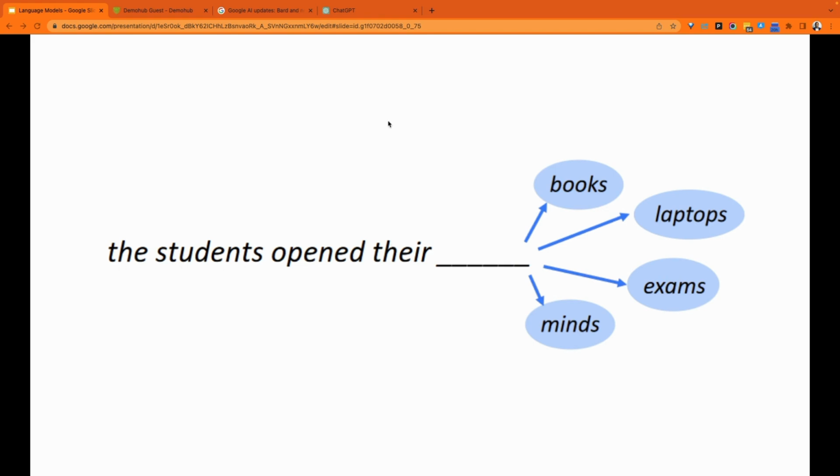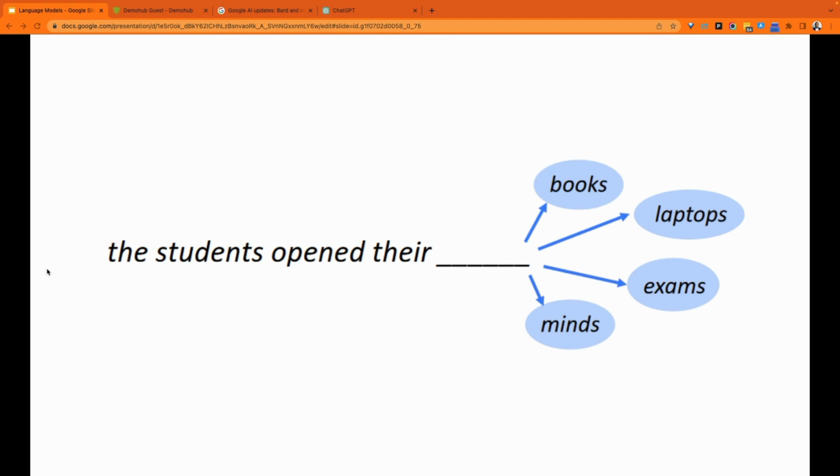You give it a prompt. If you go into ChatGPT, you give it some prompt, and it's going to spit out a sentence based on what it understands and interprets your prompt to be. Now, if I had more context, and this is where we talk about context-free grammar or context-sensitive grammar, the context could influence what my prediction would be.